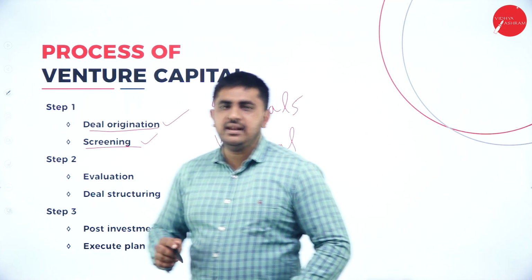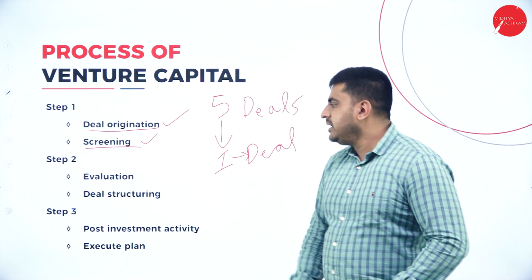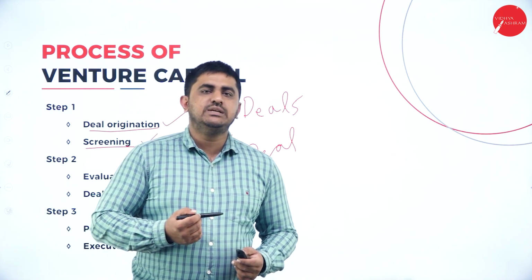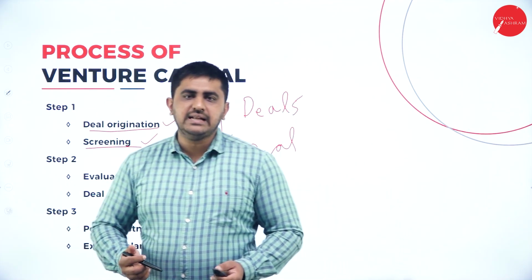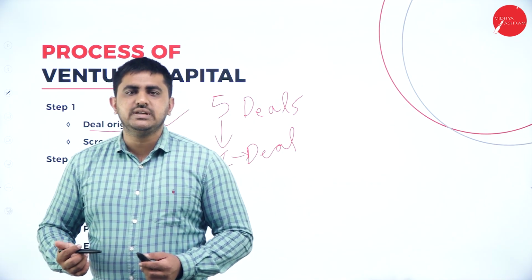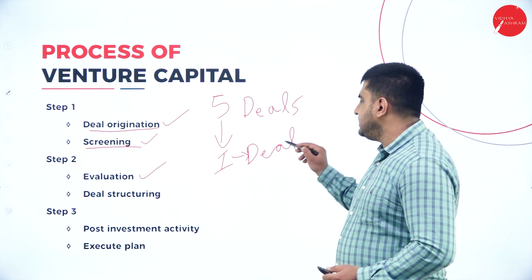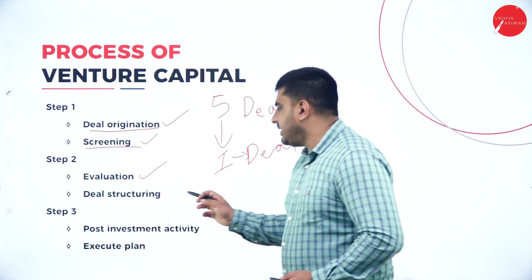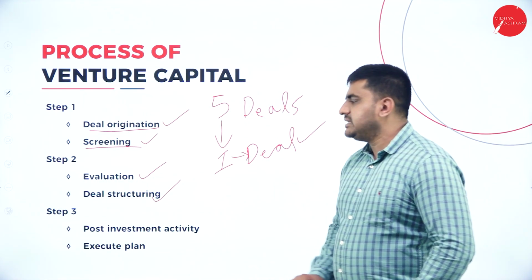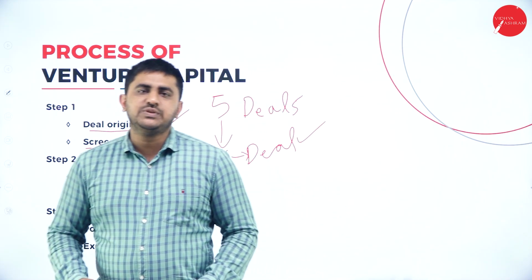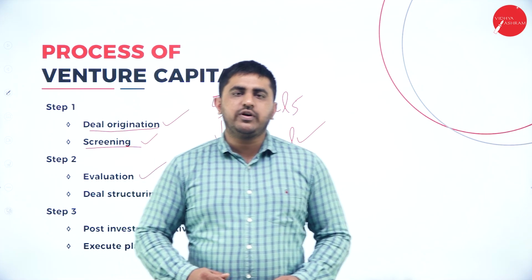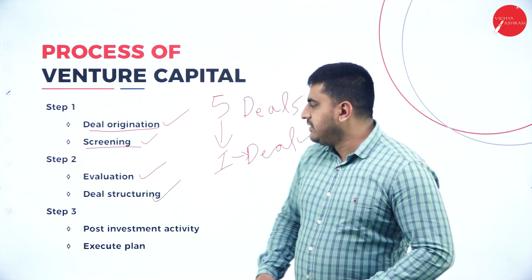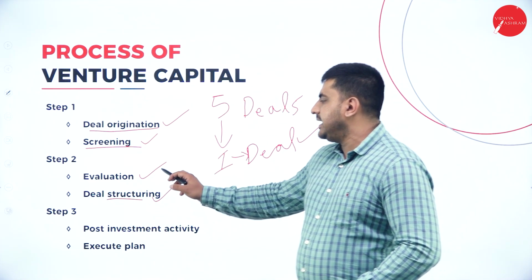So now you selected one deal. Come to step 2. So here you are evaluating the deals. That is, what deal you have selected. You will do some feasibility study, whether it is financially feasible, technically feasible, socially feasible. So you will evaluate this deal. So next what happens, you are convinced that it will work out for you. Next you go for deal structuring. So deal structuring basically means what are the future activities which we are going to do, the scheduling of activities. For each activity, how much money will I have to give, at what date. So everything will be structured. So this is evaluation and deal structuring.